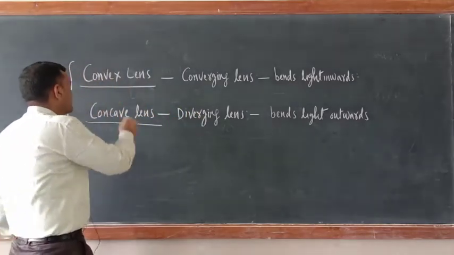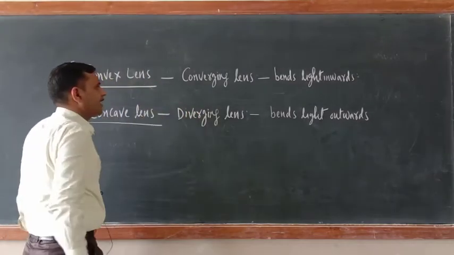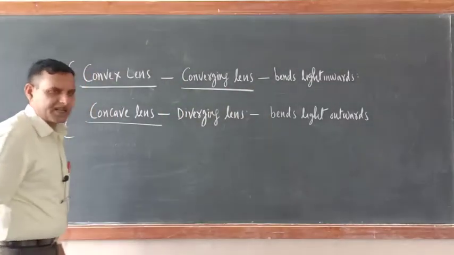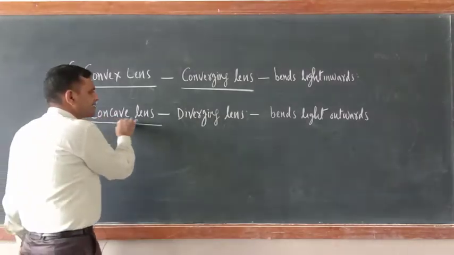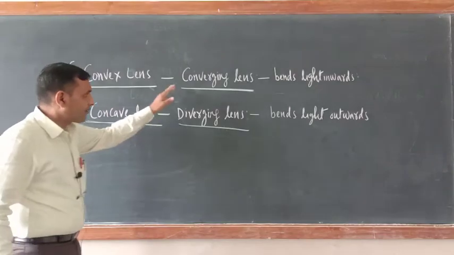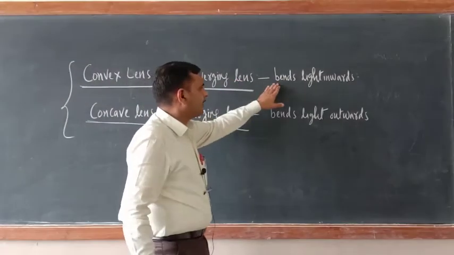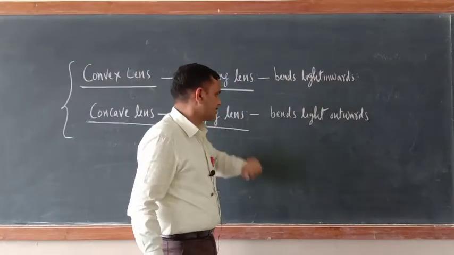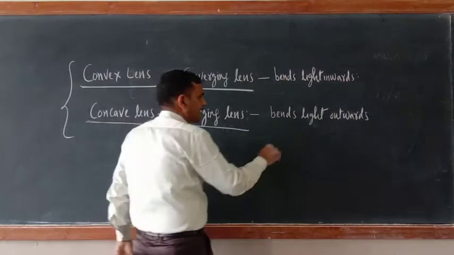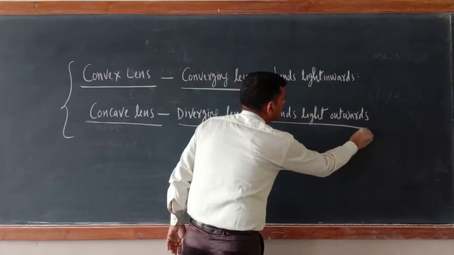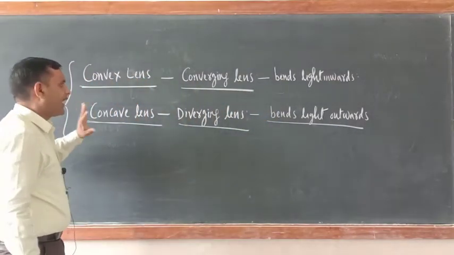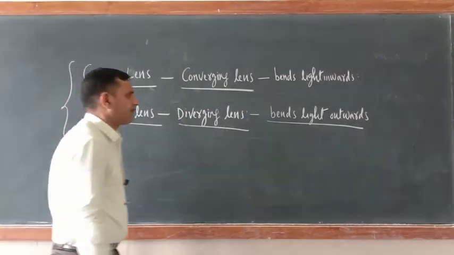Just see, convex lenses are known as converging lenses. Concave lenses are known as diverging lenses. What is the meaning of converging lens? Because they bend light inwards. And why is concave lens known as diverging lens? Because they bend light outwards. If you are not getting it, don't worry, I will tell you.